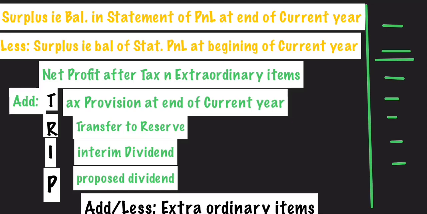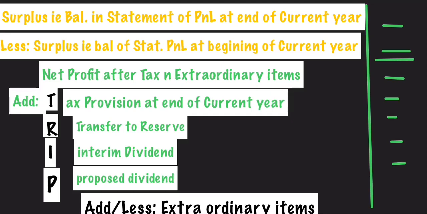So first of all, how to calculate net profit? Net profit is the difference between the balance of surplus at the end of the year minus the balance of surplus at the beginning of the current year. So by subtracting closing surplus minus opening surplus, we will get the balance of what? Net profit. Now here we have to write what? Net profit after tax and extraordinary items. Now why is it after? Because whenever the profit is written in the balance sheet, that profit is always after subtracting tax and extraordinary items. So that's why here it is written net profit after tax and extraordinary items.